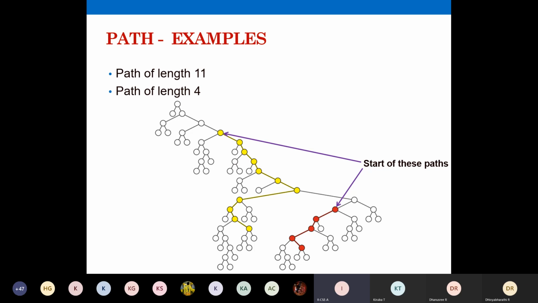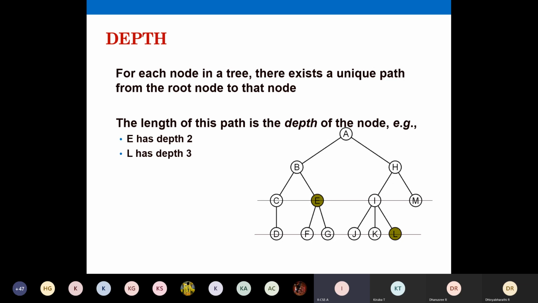This you need not draw, just for analysis I have taken. This one you can draw. Here we are going to study the depth of a particular node. For each node in a tree, there exists a unique path from the root node to that node. We studied that depth defines the level. Root node takes depth 0, then the next level takes depth 1, we're going to add one by one. So the length of this path is the depth of the node.